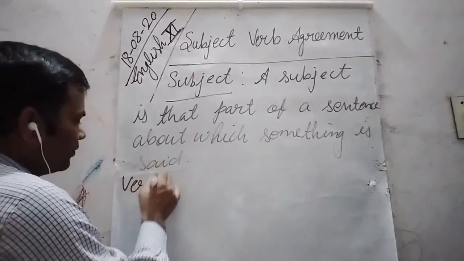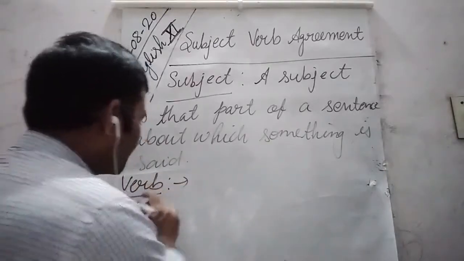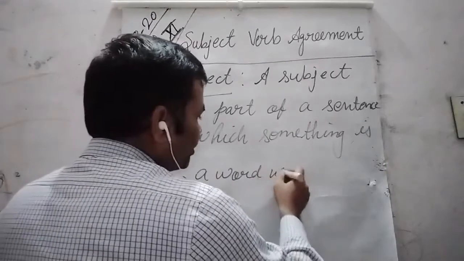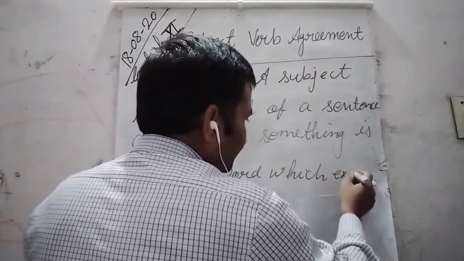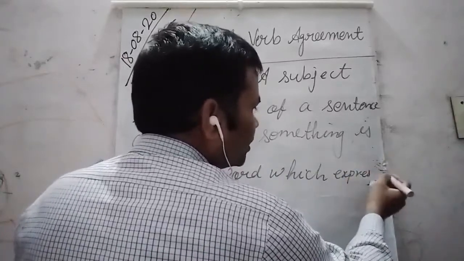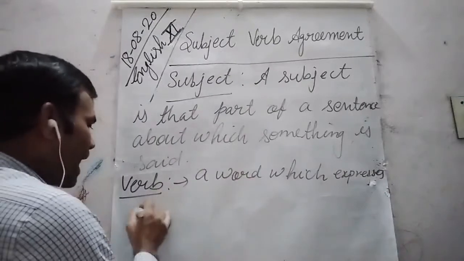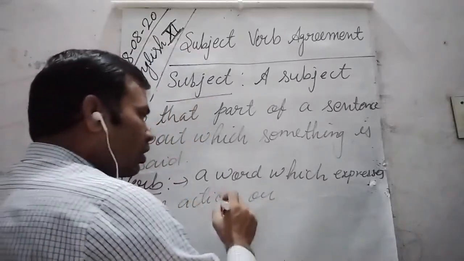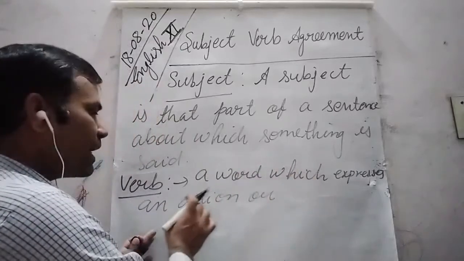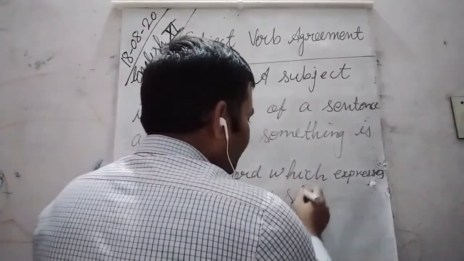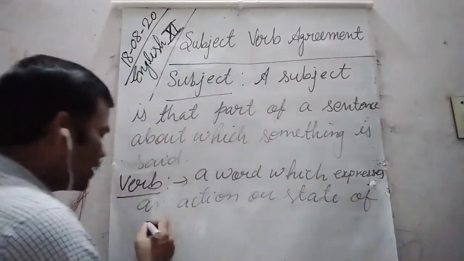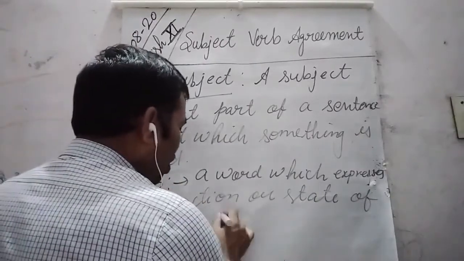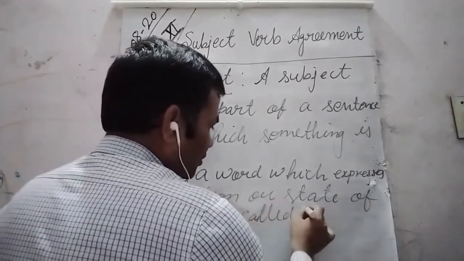Verb. What is a verb? So, as we know, a word which expresses an action or state of being is called a verb.